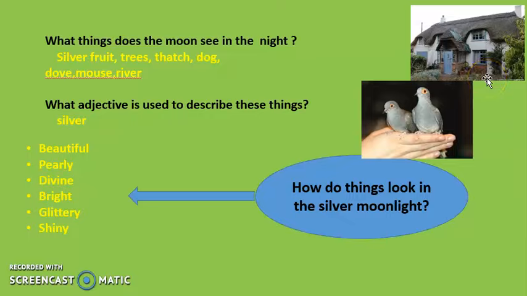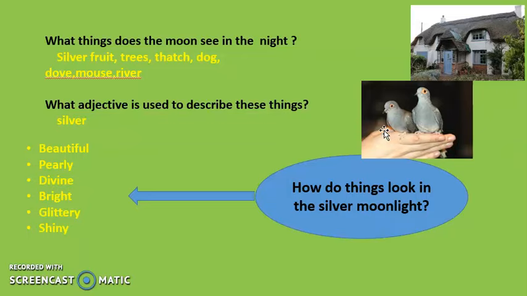If you still did not understand what I was trying to tell you in my last class, okay? So this is your thatch house, means the roof is made out of thatch or grass, and you can see the windows, right? The casements. So the moon could see fruit, she could see trees, she could see the roof which is made of thatch, she could see a dog, a dove, okay, I've got you a picture of a dove, a mouse, the river, okay. So there were so many things that the moon could see.